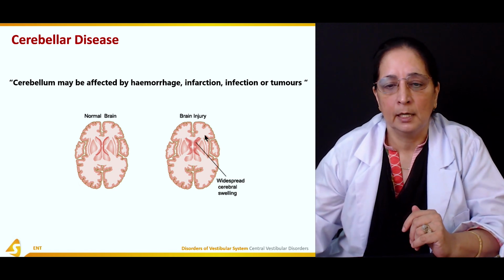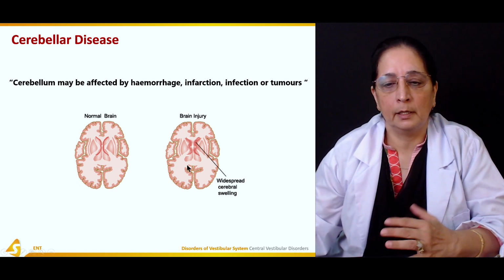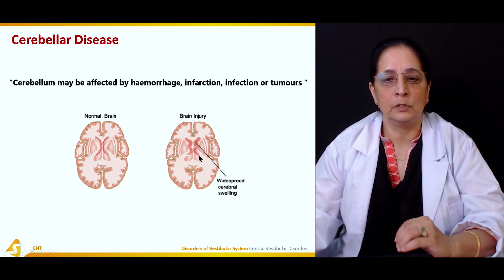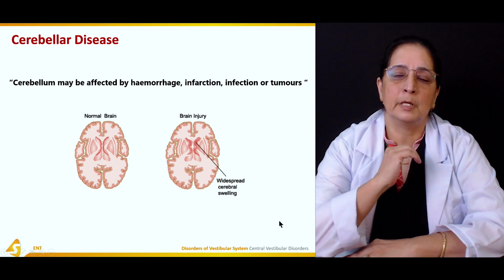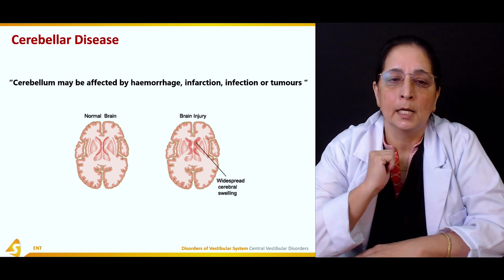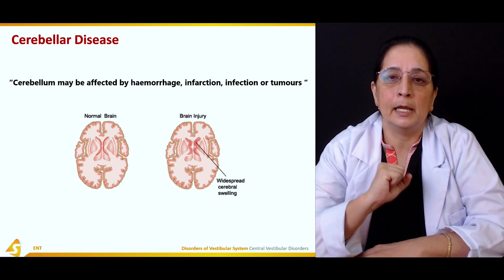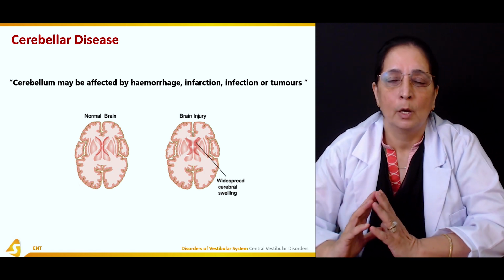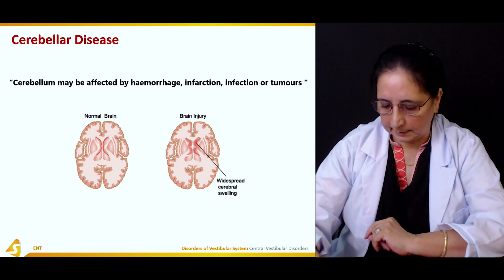So this is widespread cerebral swelling. These are the two diagrams. Any problem that can cause cerebellar disease can cause vertigo, dizziness, ataxia, and problems in balance.